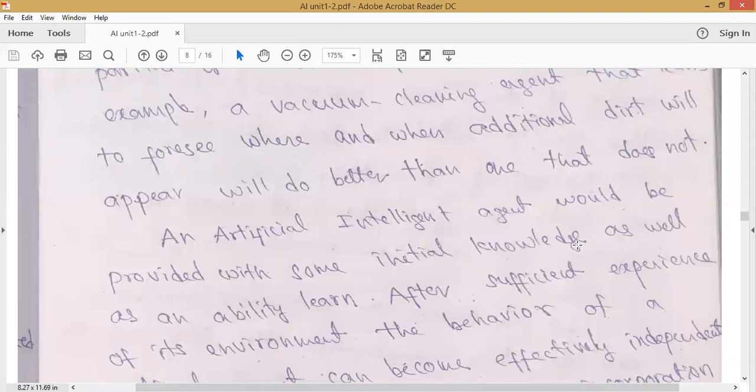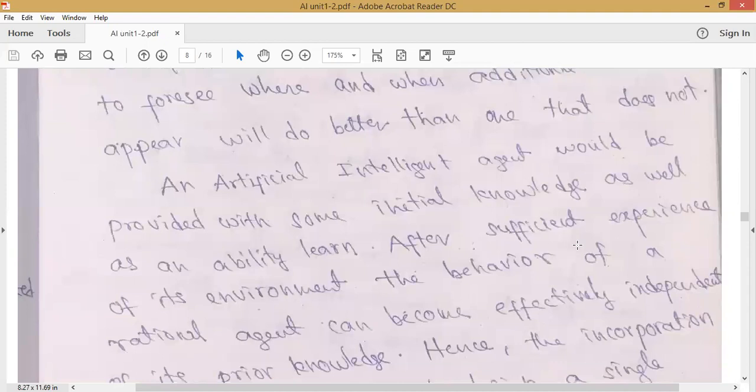If it is simply following the instructions given by the designer, then it is not autonomous. It should have the learning ability. Based on it, it can identify when and in which locations additional dirt will appear, and clean it properly compared to before. Then we say that the system is autonomous.